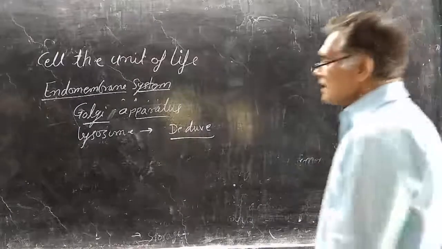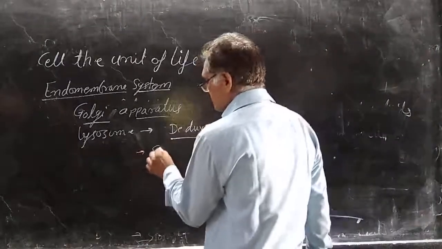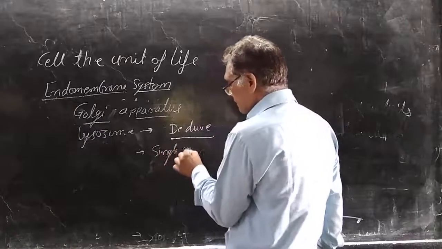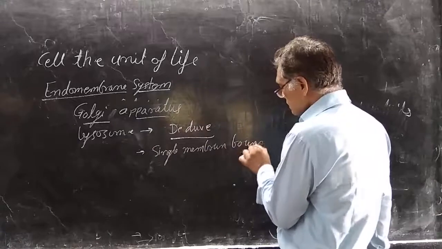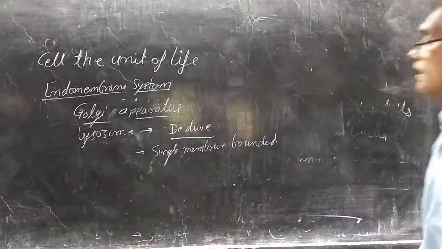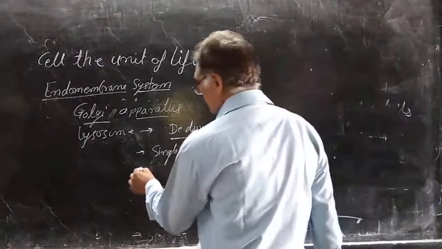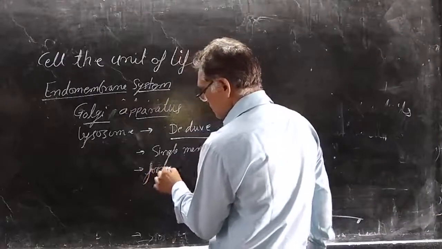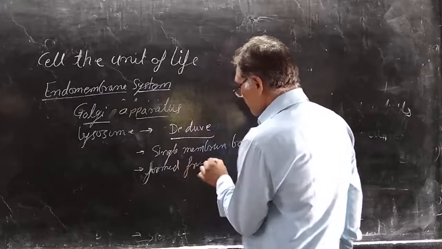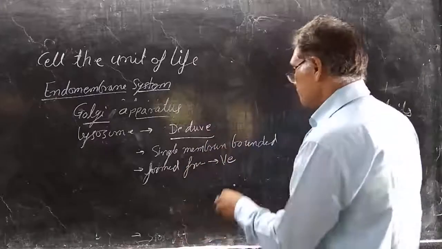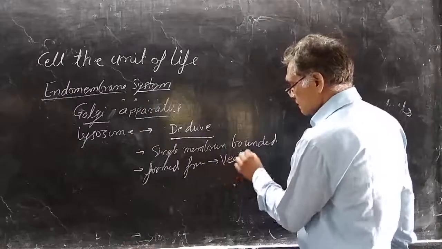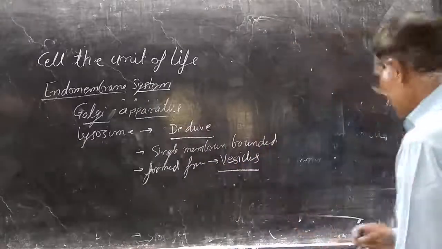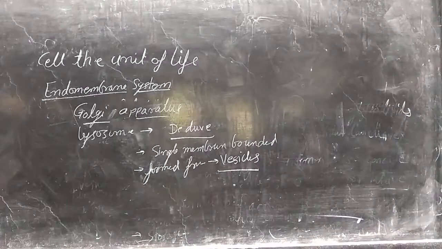It is a single membrane bound structure and is formed from the vesicles of the Golgi apparatus.